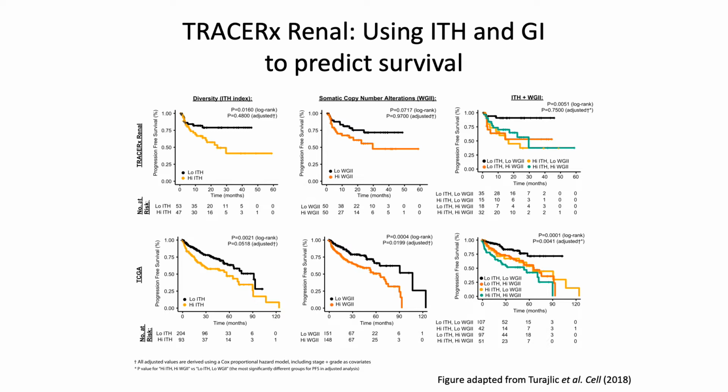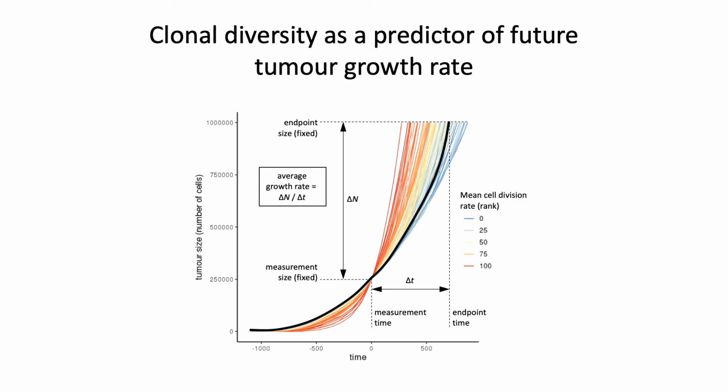What I wanted to understand was why these patterns emerge and how robust they are. So I developed a model of tumor evolution. This is a spatial stochastic model of tumor evolution.